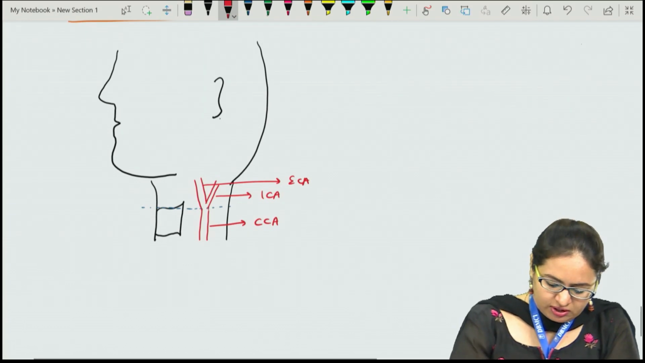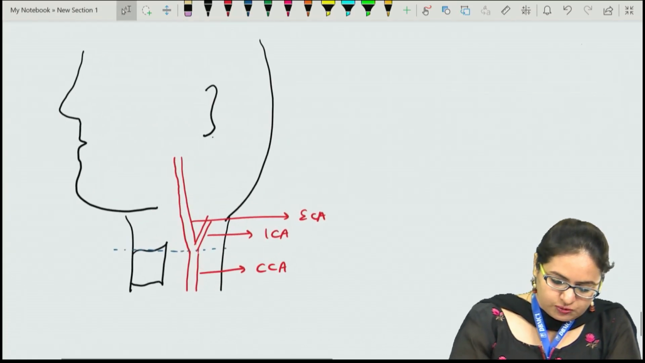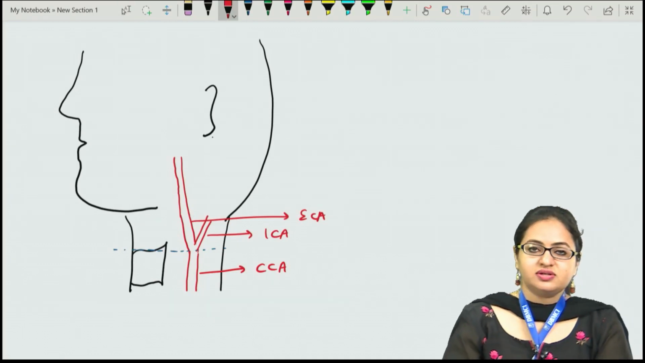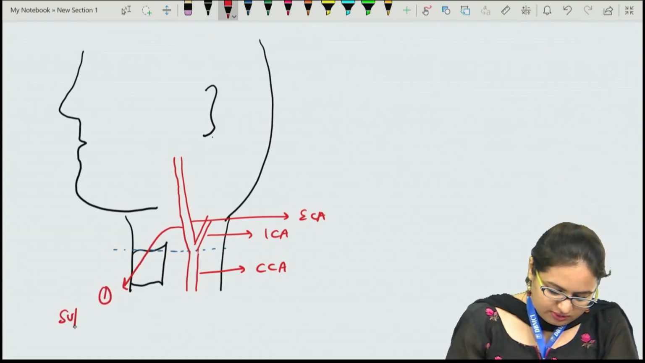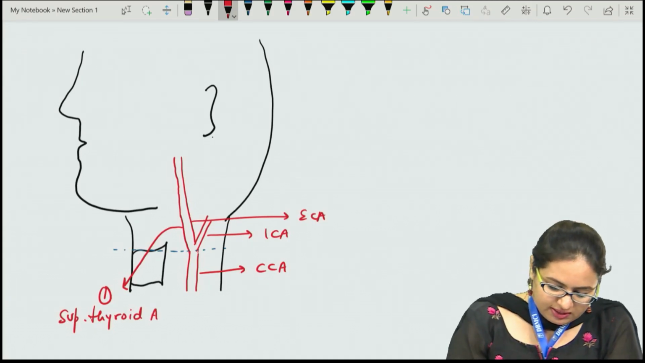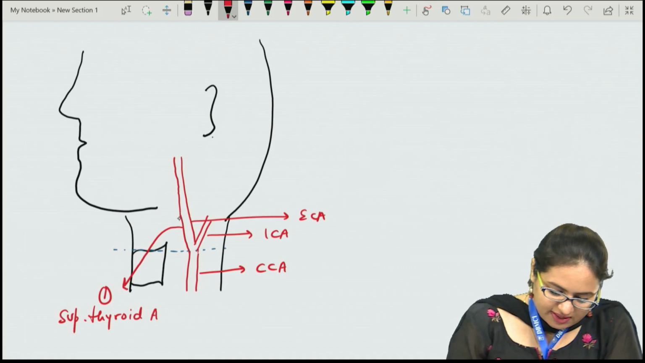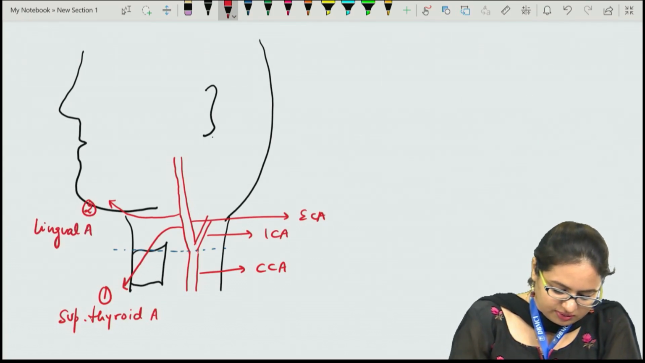The external carotid artery will go towards the face and give various branches. The first branch goes towards the thyroid gland. Over here this first branch goes below, and it is the superior thyroid artery. This is the first branch, as well as the anterior branch of the external carotid. Then another branch from the anterior aspect of the external carotid goes towards the oral cavity, and this second branch is the lingual artery.